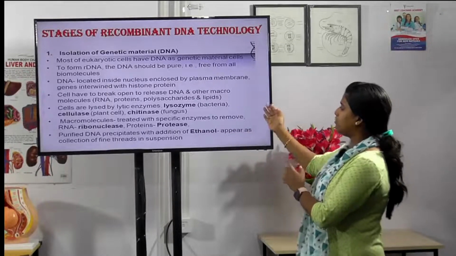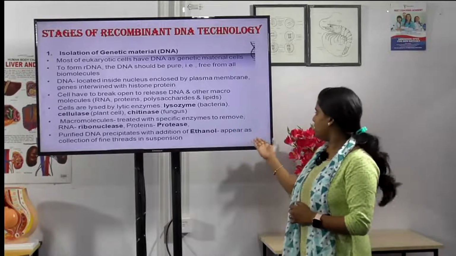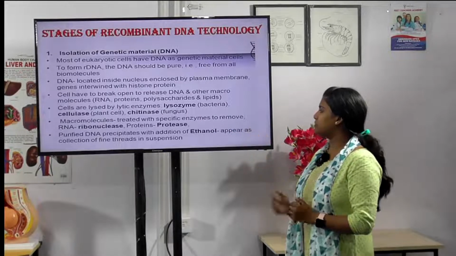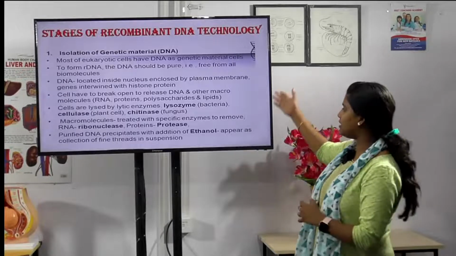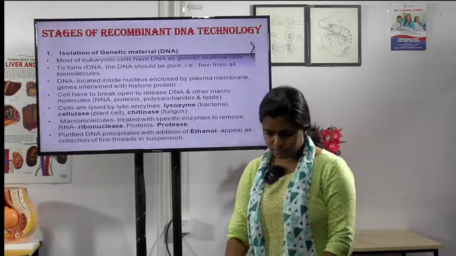After all this is done, the purified DNA precipitates with the addition of ethanol and appears as a collection of fine threads in the suspension. After all these processes, lastly we have to treat the DNA with ethanol.